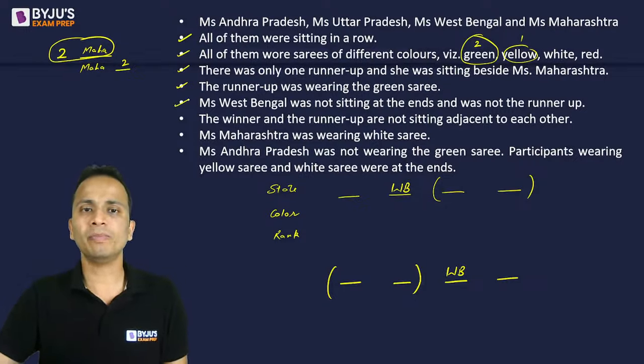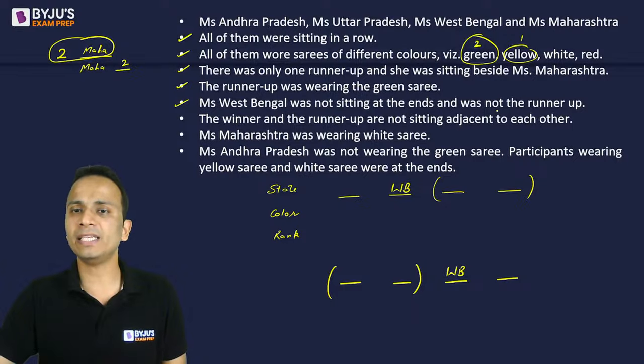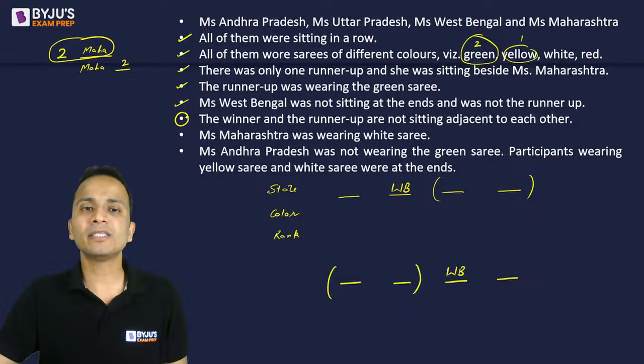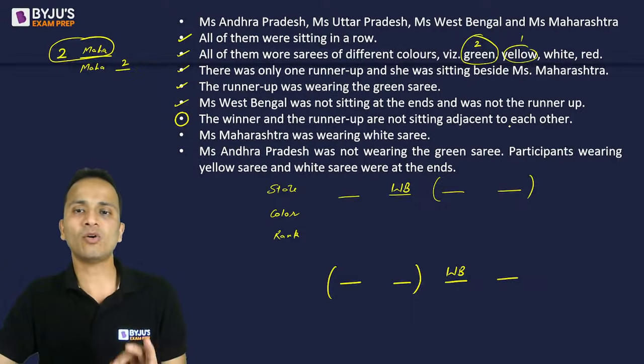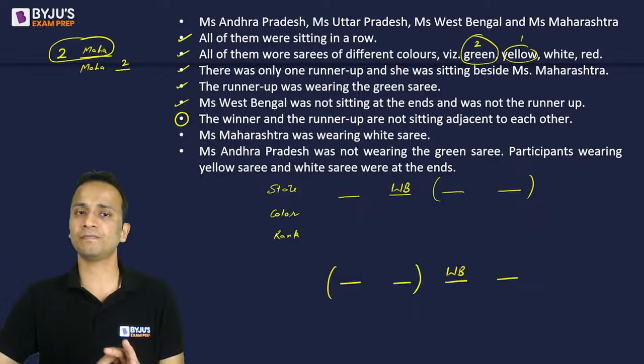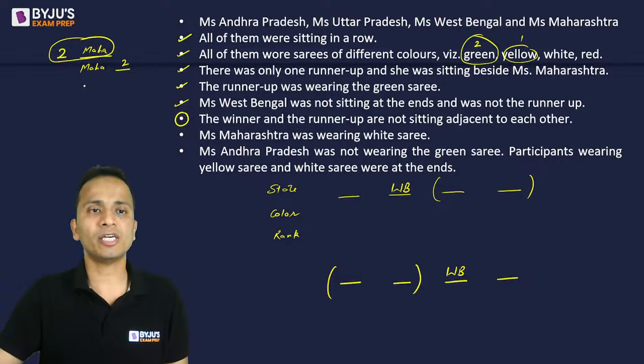All right. So Miss West Bengal was not sitting at the ends and was not the runner-up. This statement is done. Next statement: the winner and the runner-up are not sitting adjacent to each other. So rank 1 and rank 2 are not sitting adjacent to each other. Fine, I'll use that. Miss Maharashtra was wearing a white sari. So Maharashtra is wearing a white sari.